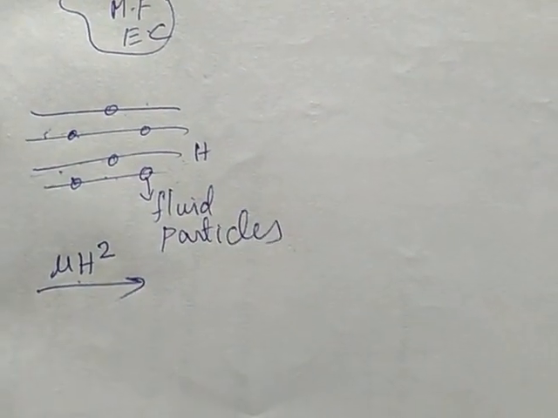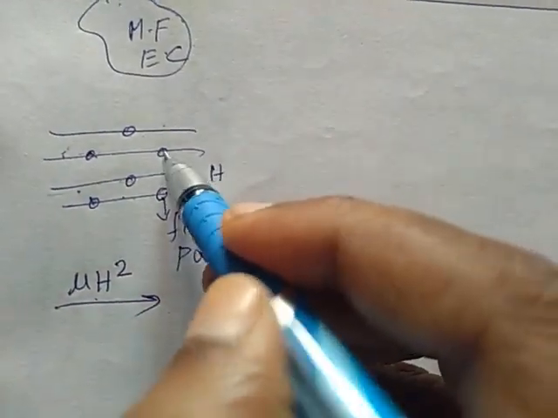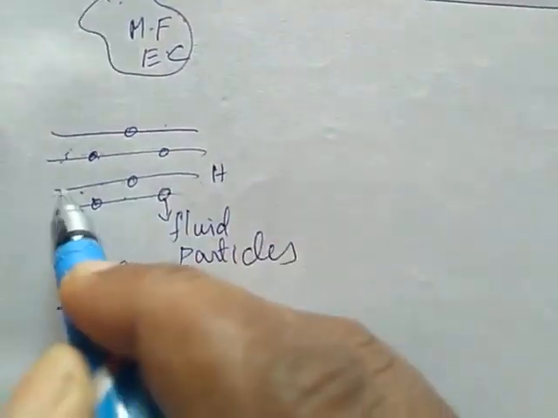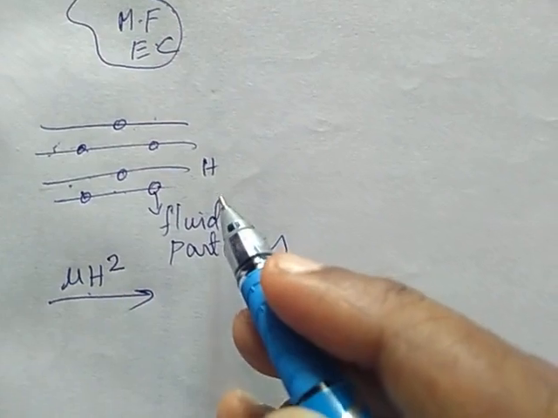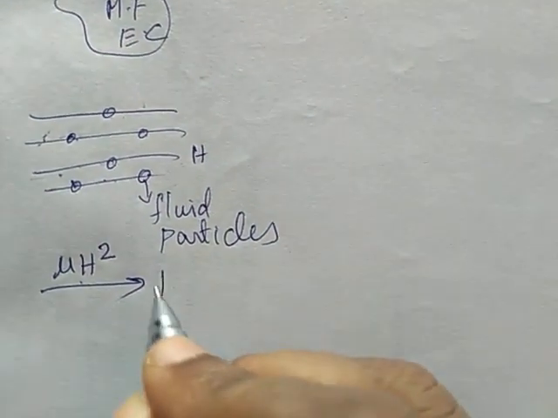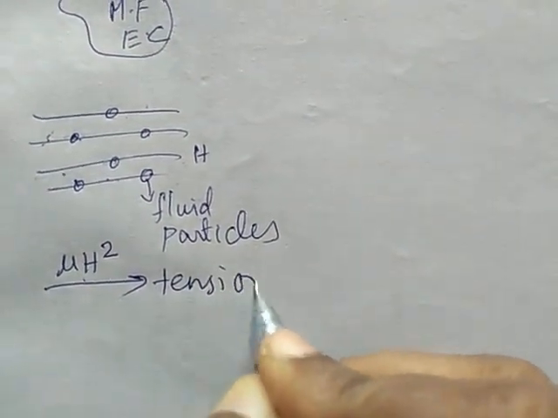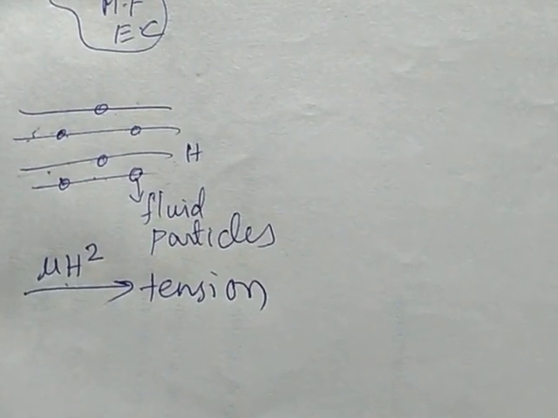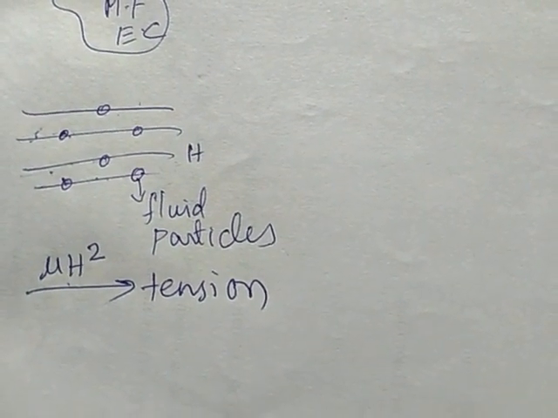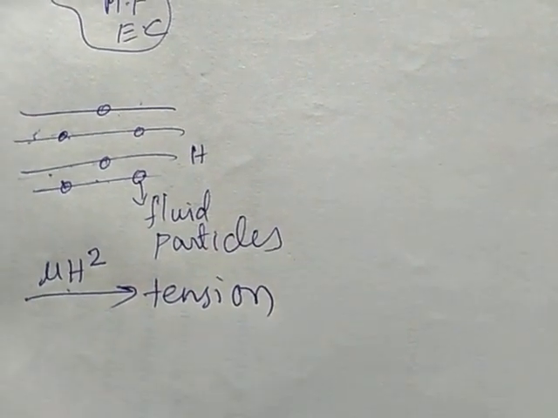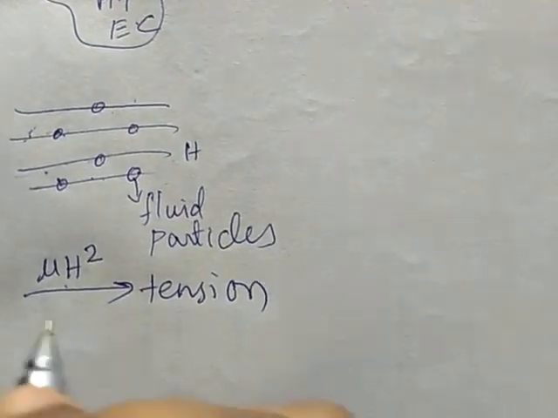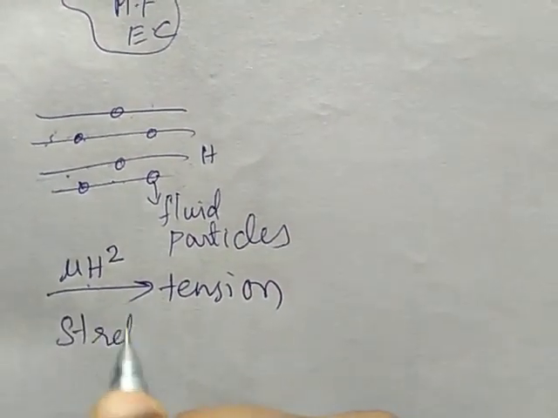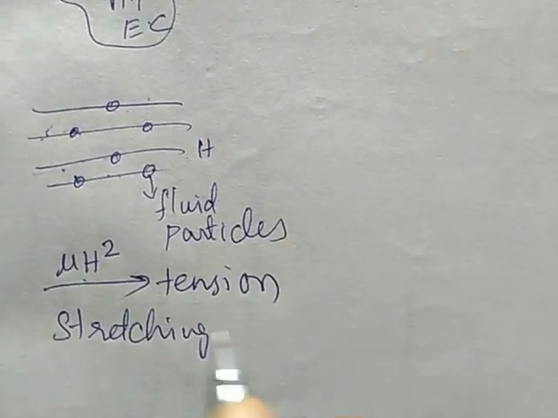Therefore, they experience a tension in the direction of the magnetic field lines. This is the same as in a stretched string.